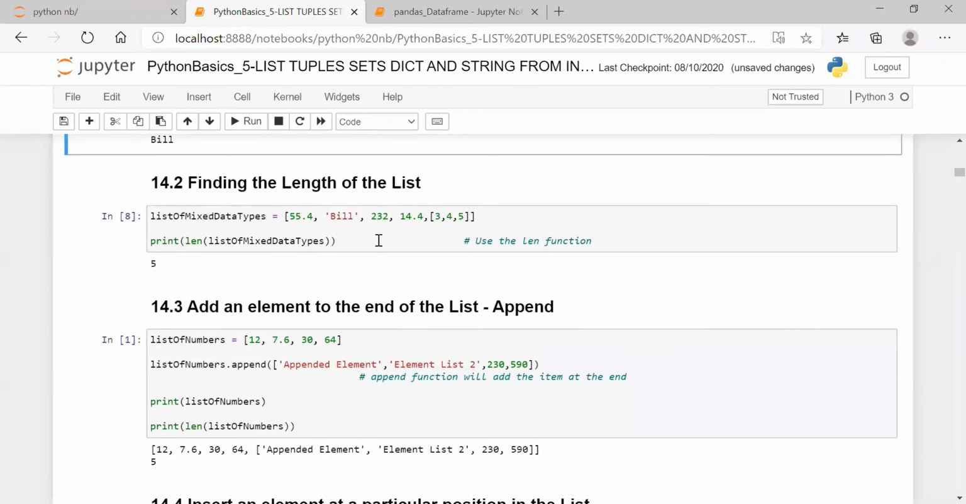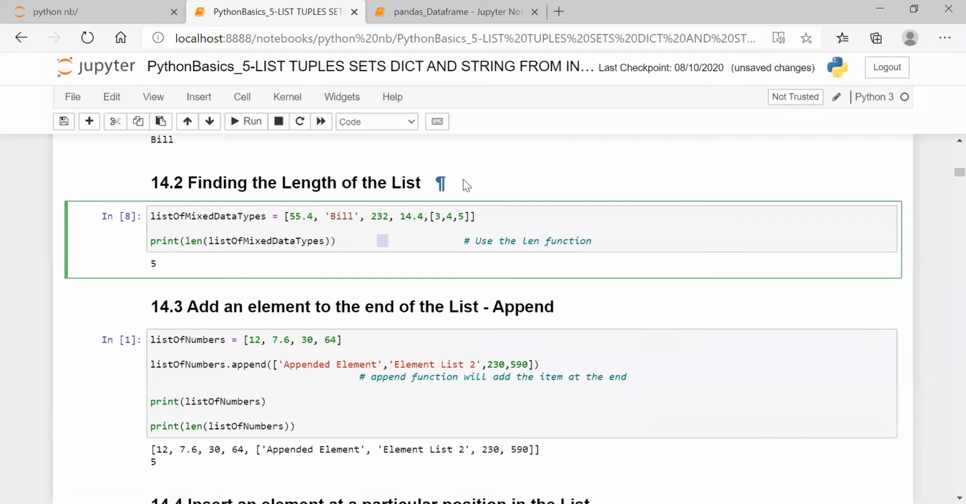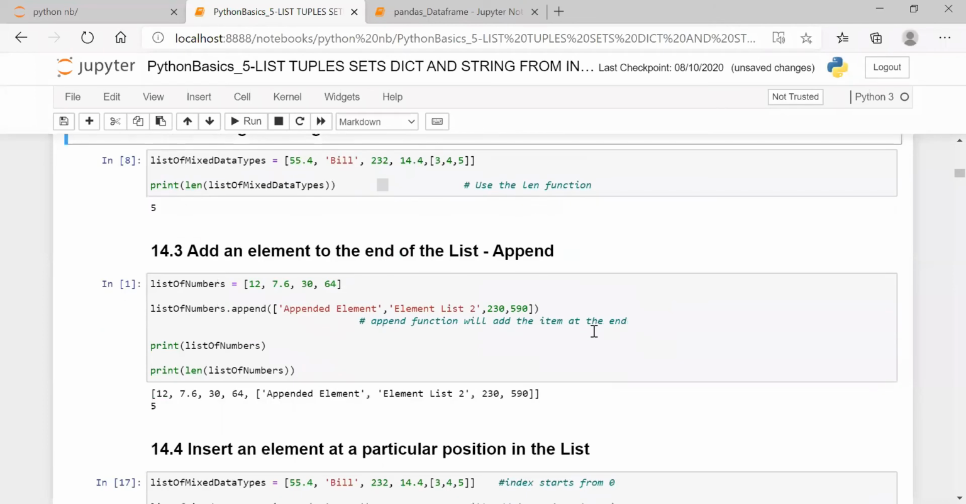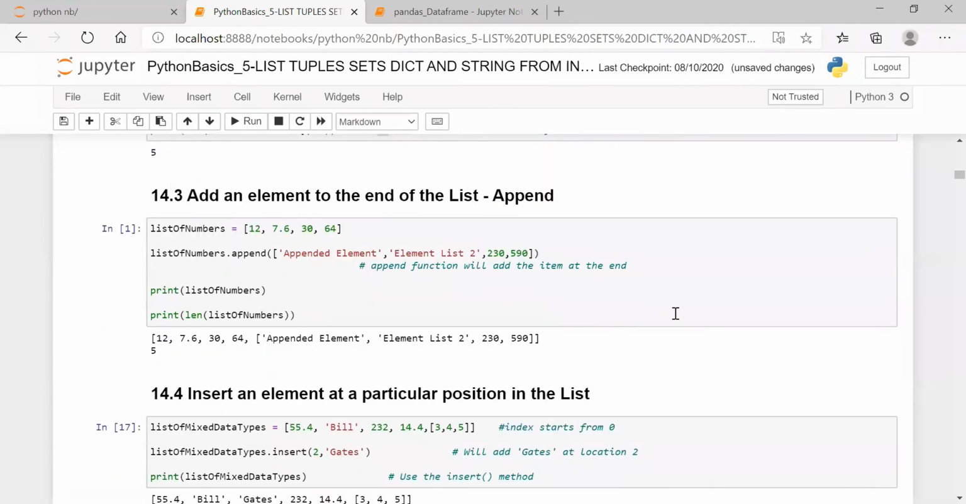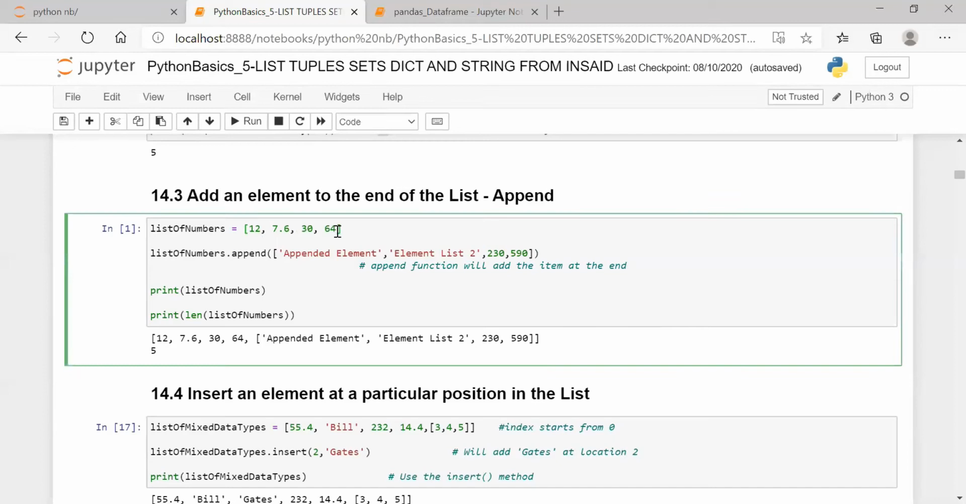Finding the length of the list, I already said, is done with the len function. We already saw that. Next I'm going to add an element to the end of the list. It is called appending. Append adds at the end of the list. I have a list of numbers: 12, 7.6, 30 and 64.